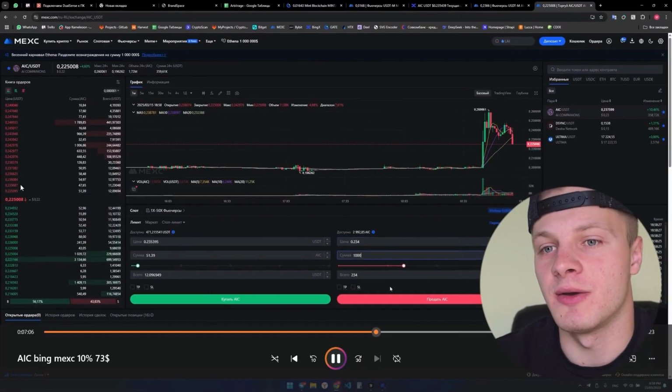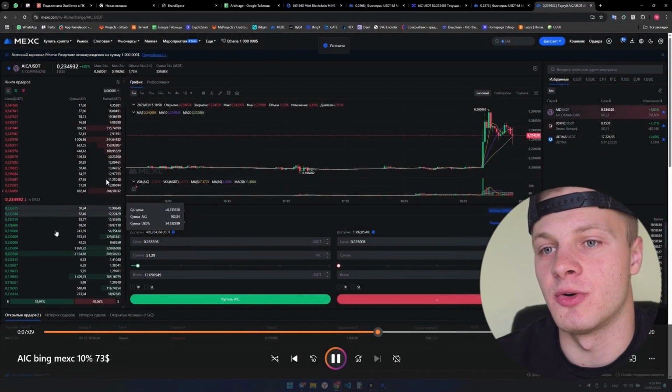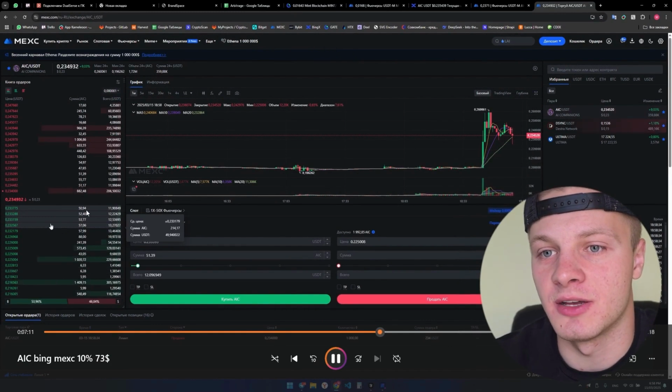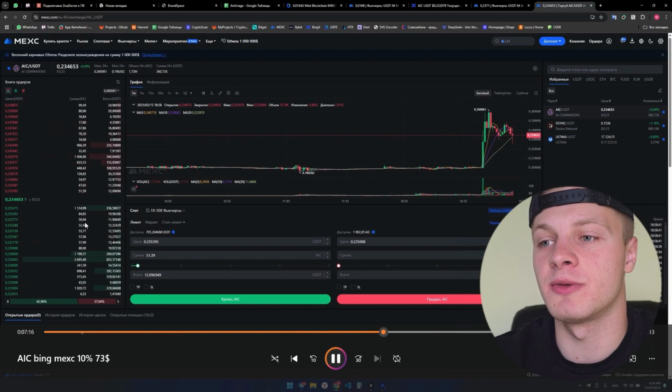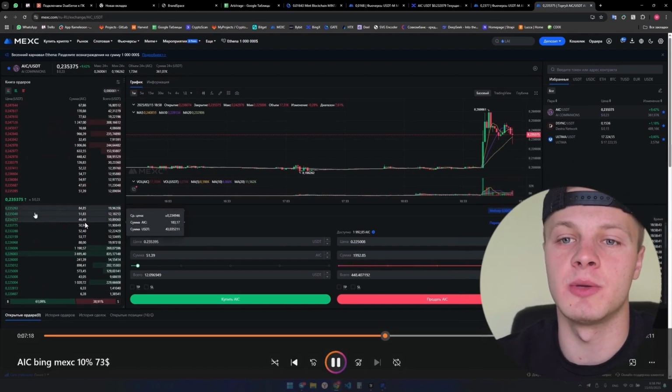Again, if you have a large position size, it's always better to exit using limit orders. This way, you'll close your trade much more effectively and get a better spread on exit. For example, if we look at the MEXC exchange right now and check the order book, we see that there aren't really any tokens being bought, so we can't sell. You see here, they're buying 52 tokens at a time, so it's a very small amount. And we have 2,000 tokens left, so we need someone who can buy our volume.